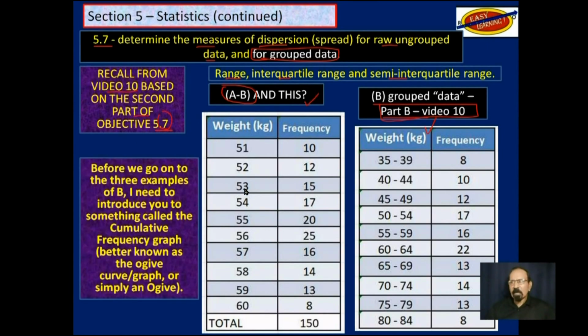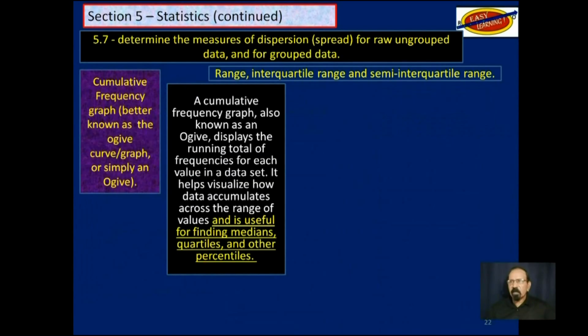And at that point, I introduced you to the cumulative frequency graph, better known as Ogive curve or graph, or simply as Ogive. We said that a cumulative frequency graph, also known as Ogive, displays the running total of frequencies for each value in a data set.